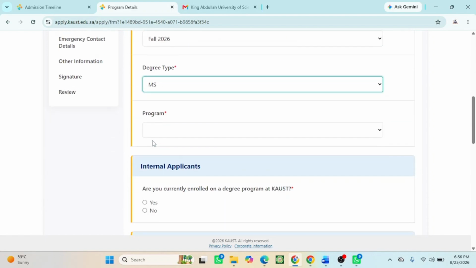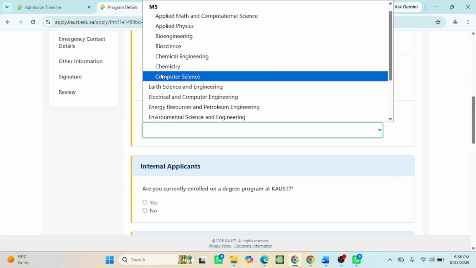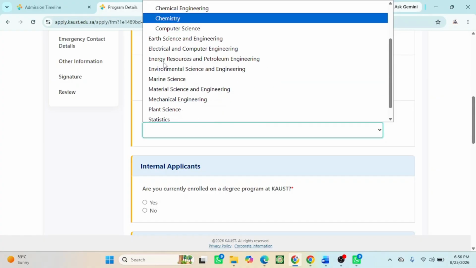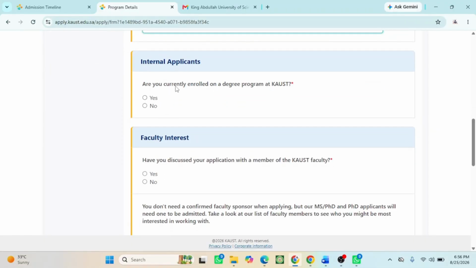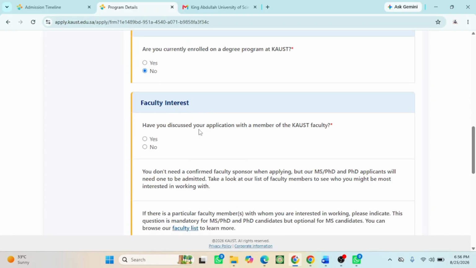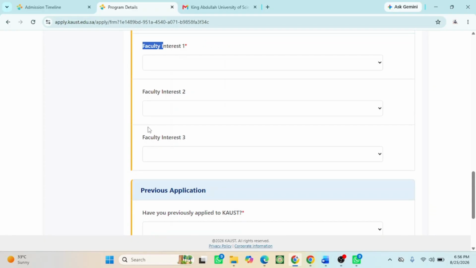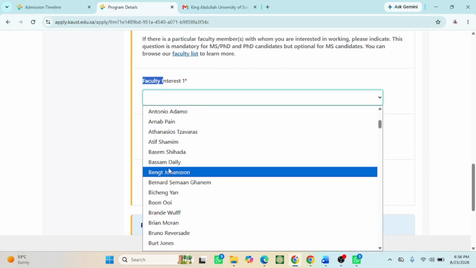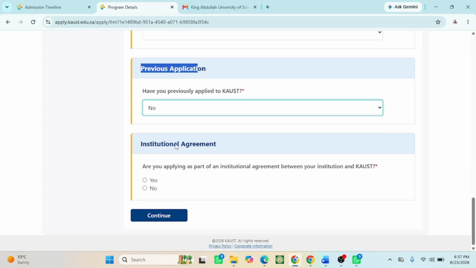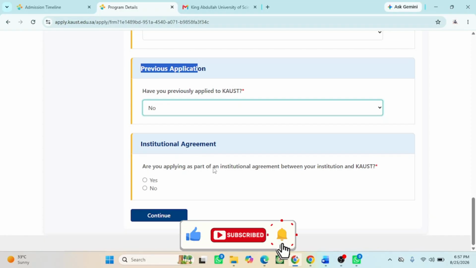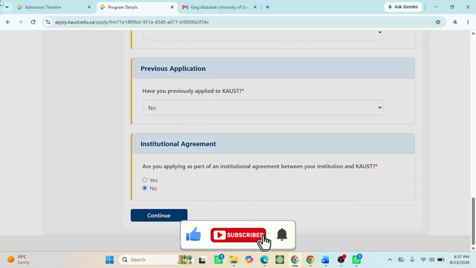For degree type, I will go with MSc program. I will say computer science. You can see the available programs here, like engineering. I have already selected computer science during the registration. Internship application: are you currently enrolled in a degree program? No. Have you discussed your application with a faculty member? No. But you can upload this one. You can select the name of the supervisor. This is optional also. Previous application: have you previously applied for the course? I say no. Institutional agreement: are you applying as part of an institutional agreement between your institution? I will say no. I will click on continue.